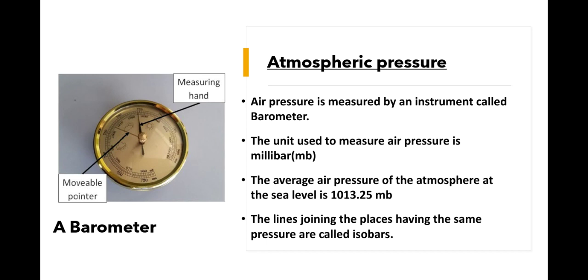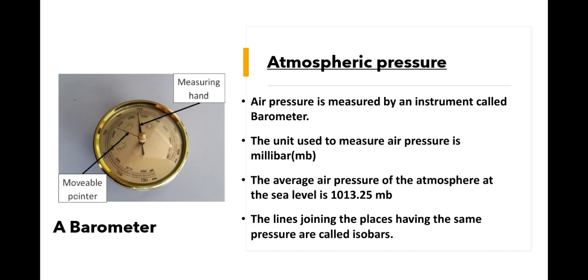You can see the picture there, a measuring hand and a movable pointer which tells us how much pressure is there, measured in millibar. Usually we see the average air pressure at sea level, and the lines joining the places having the same pressure are called isobars.